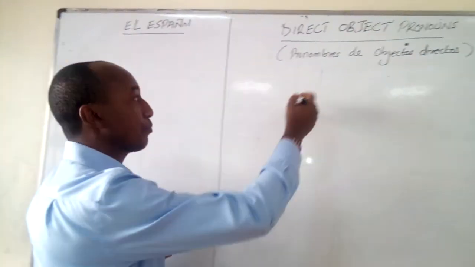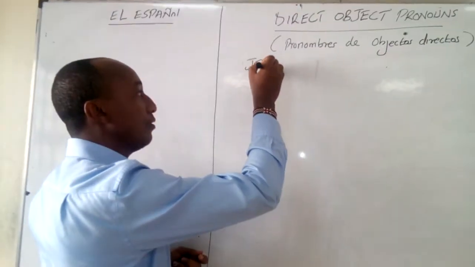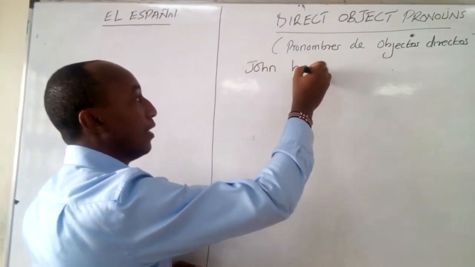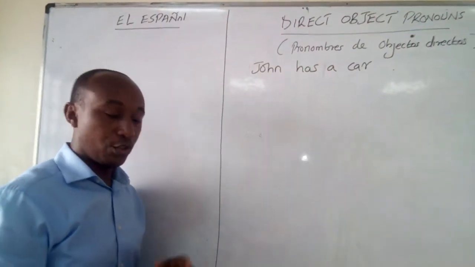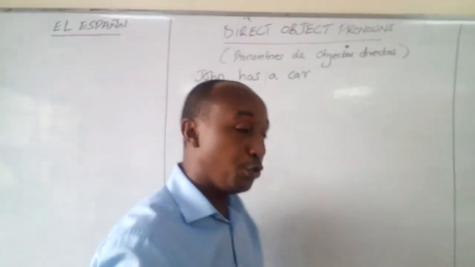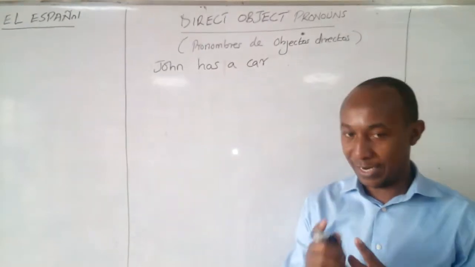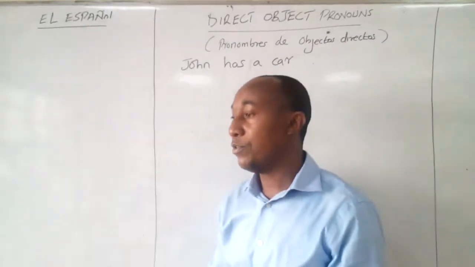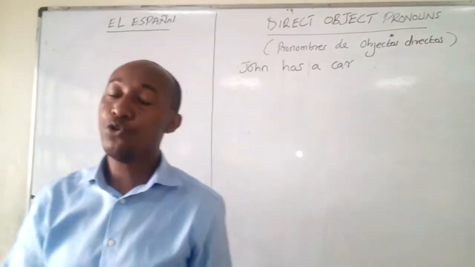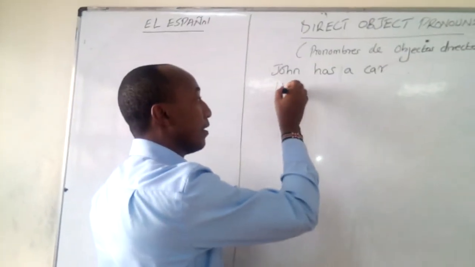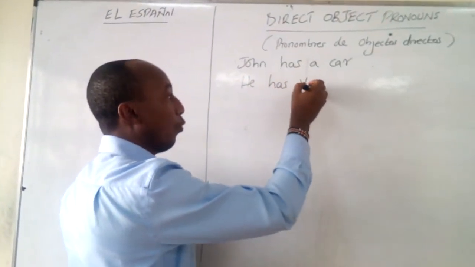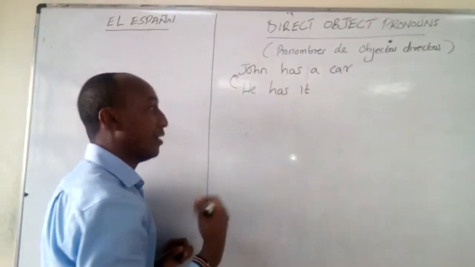For example, let's say John has a car. John has a car. So between has, we already know that we're talking about what? A car. So there's no way I can come and tell you that John has it when you don't understand what I'm talking about. So I can only say, so he has it, when I've already talked about John has a car.